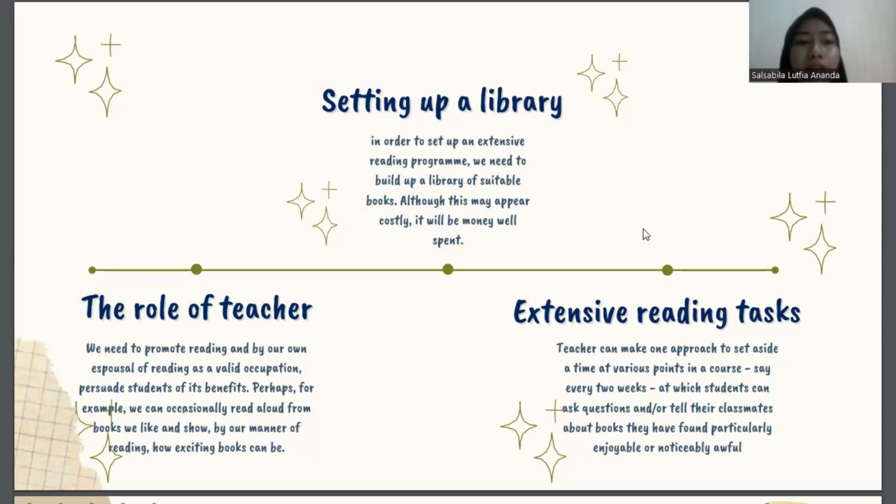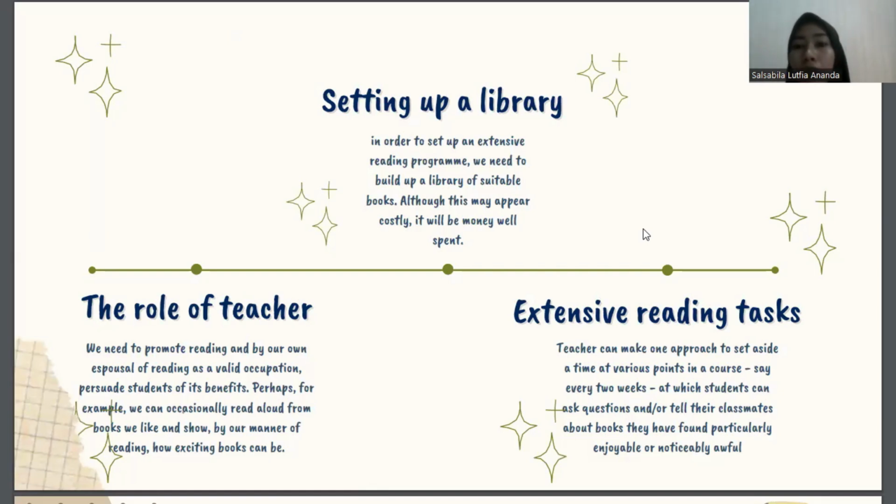However, if this is inappropriate because not all students read at the same speed, or because they often do not have much to say about the book in front of their colleagues, we can ask them each to keep a weekly reading diary, either on its own or as part of any learning journal they may be writing. And students can also write short book reviews for the class notice board. And at the end of a month or a semester or a year of class, students can vote on what is the most popular book in the library.